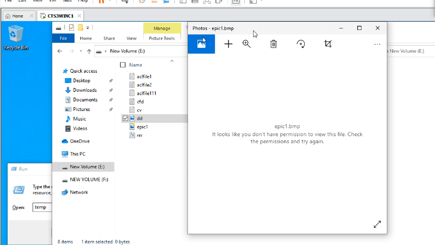Next, what I did, I removed the certificate from the system. System means from the MMC certificates, I removed the certificate. I deleted it, not just removed. So I deleted the certificate, and I opened this file again. It is still showing because of the cache: the encrypted key is already stored in the PC in temporary files.